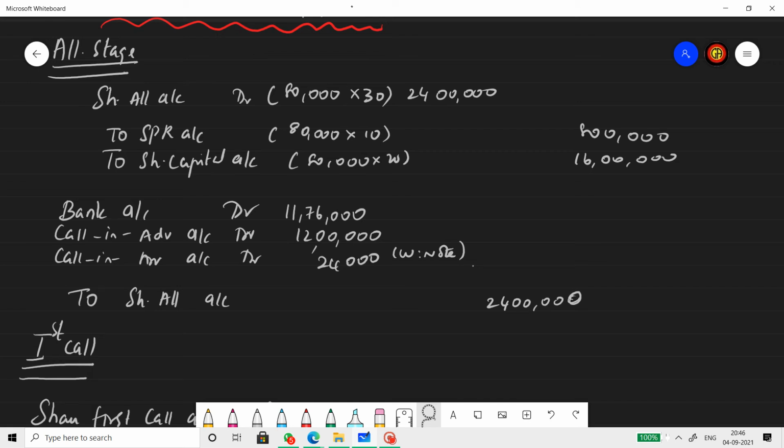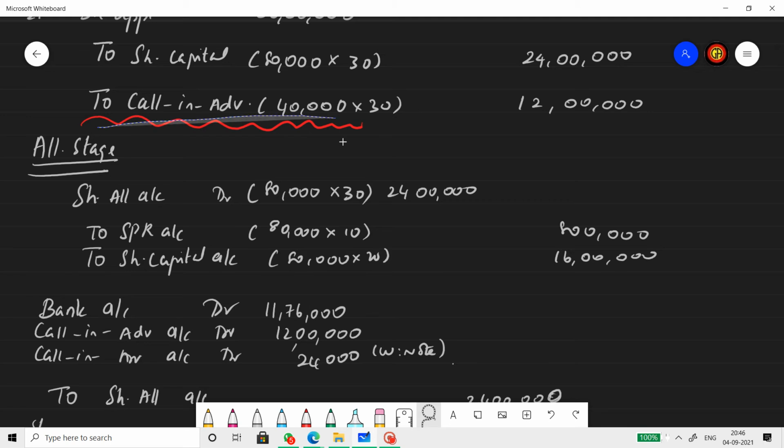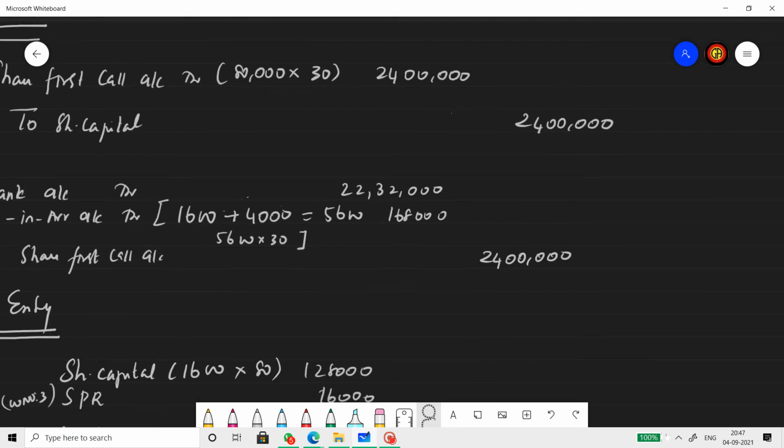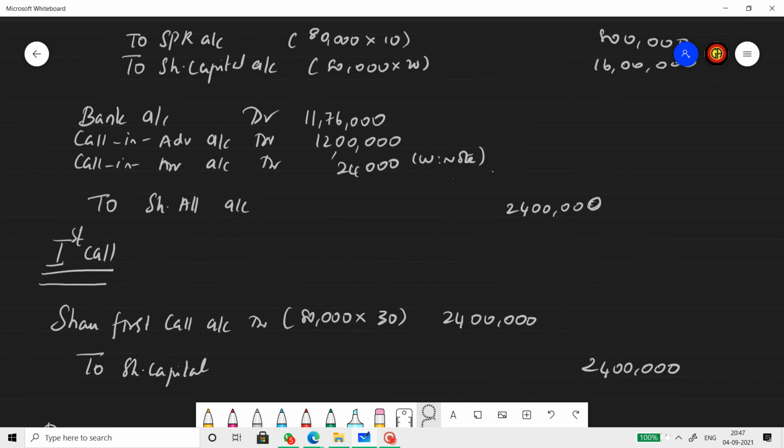If you see in the application stage, we have created an account called calls in advance account. Where is this money going? This money will be adjusted to allotment only. So when you pass a receipt entry, if advance is credited here, advance will be debited here. So out of 24 lakh, 12 lakh is received in advance.